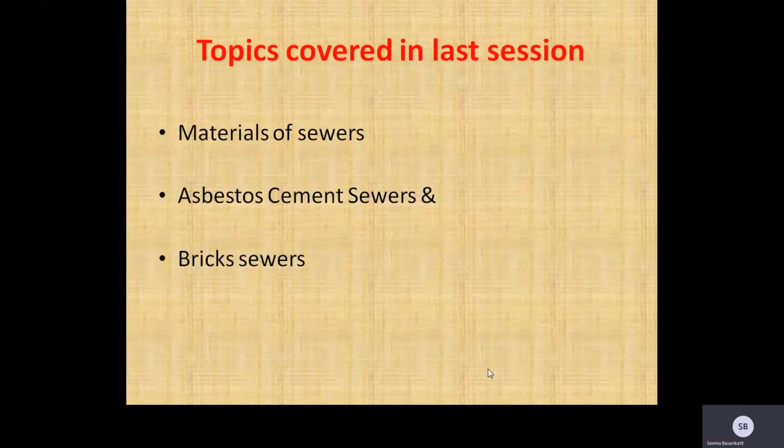The topics covered in the last session were materials of sewers, asbestos cement sewers and brick sewers.